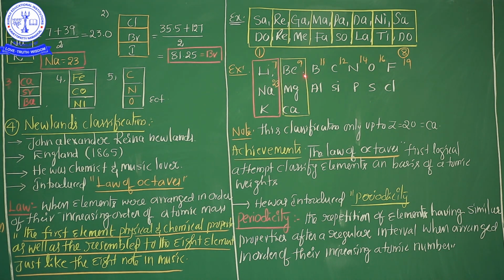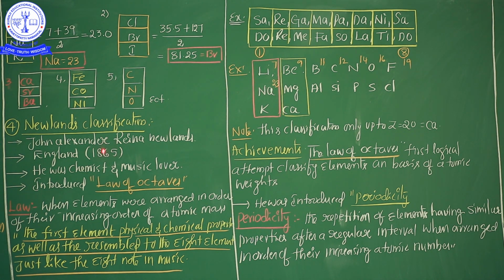Then sodium, magnesium, aluminum, silicon, phosphorus, sulfur, chlorine, next potassium and calcium. See carefully, lithium is the first element. Counting 1, 2, 3, 4, 5, 6, 7, 8, the eighth element is sodium. That's why lithium's physical and chemical properties are almost similar to sodium's.